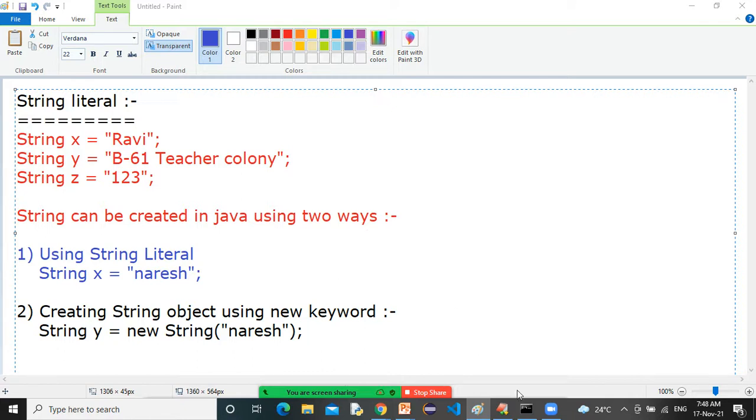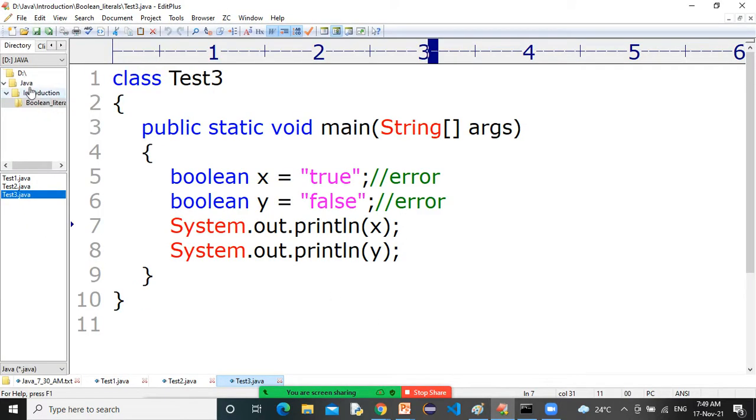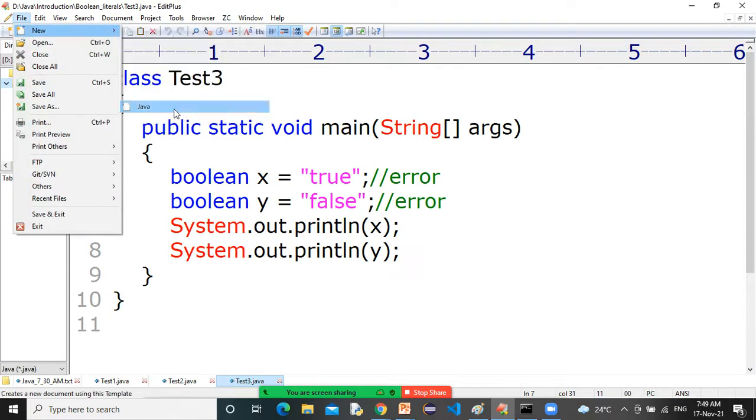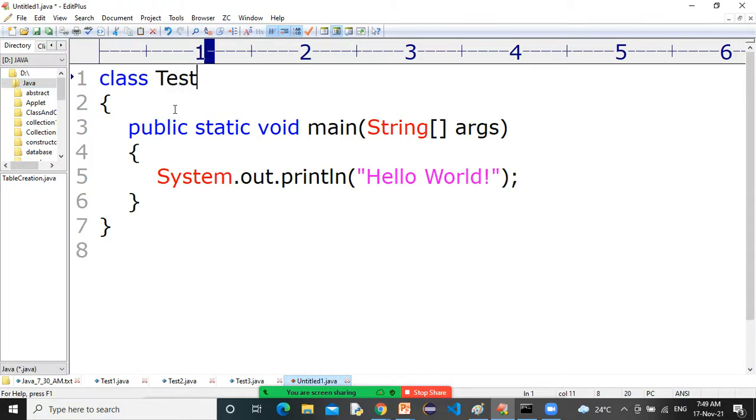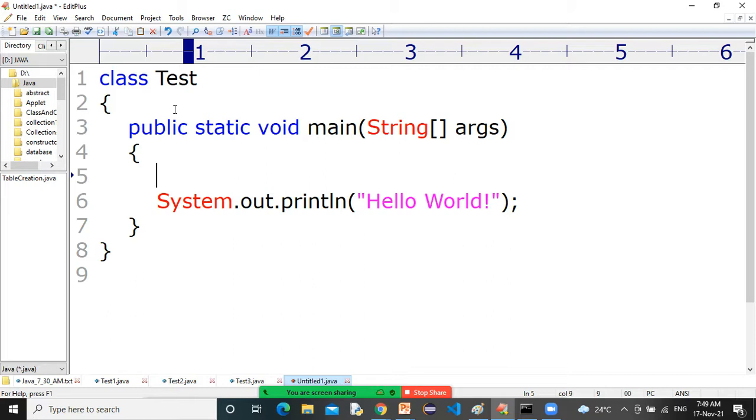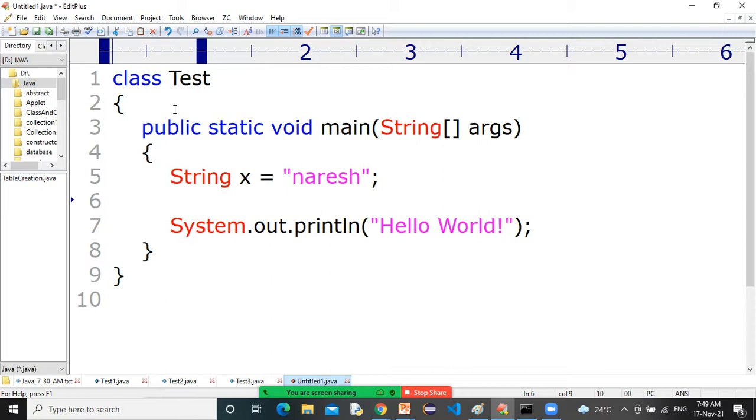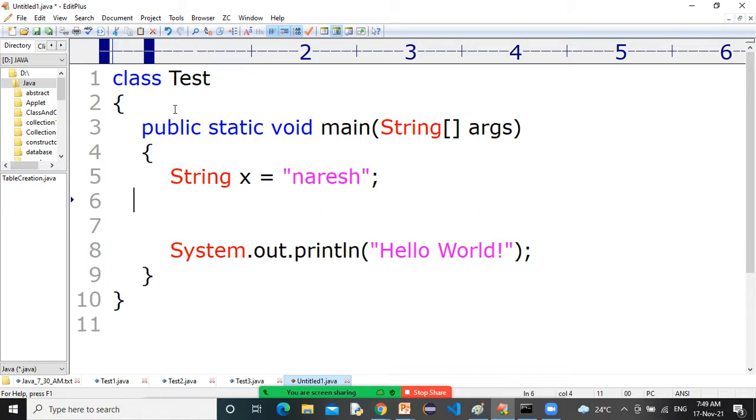Now listen to one program very carefully. I want to show you one program. Let's say I am writing a program: File, New, Java, it's a test. And what I'm doing here, just listen carefully: String x is equal to Naresh, I'm taking.